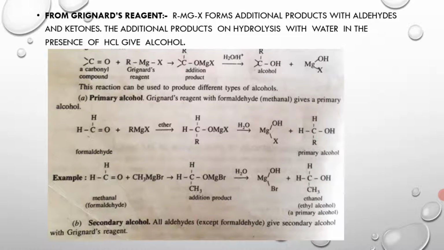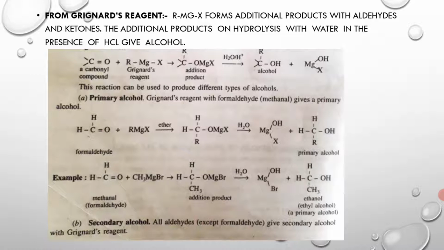HCHO, that is formaldehyde, on treating with RMgX in the presence of ether gives an addition product, and further on hydrolysis in the presence of water and acid, it gives a primary alcohol and an additional product.